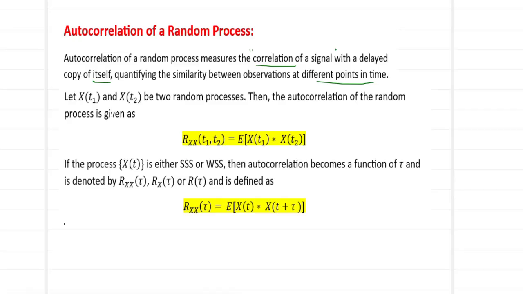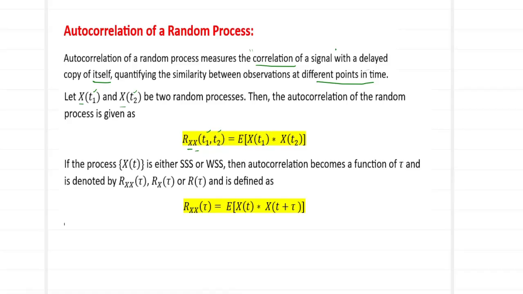So, let x of t1 and x of t2 be two random processes. Then the autocorrelation of the random process is given as Rxx of t1 comma t2. This is how we denote it. Because there are two random processes x and x taken, we have x and x. There are two time parameters t1 and t2 involved because we are measuring the signal against a delayed copy of itself, meaning at a different point of time.